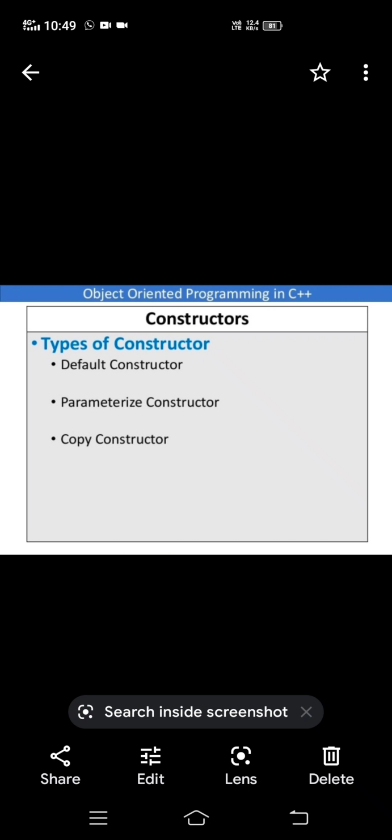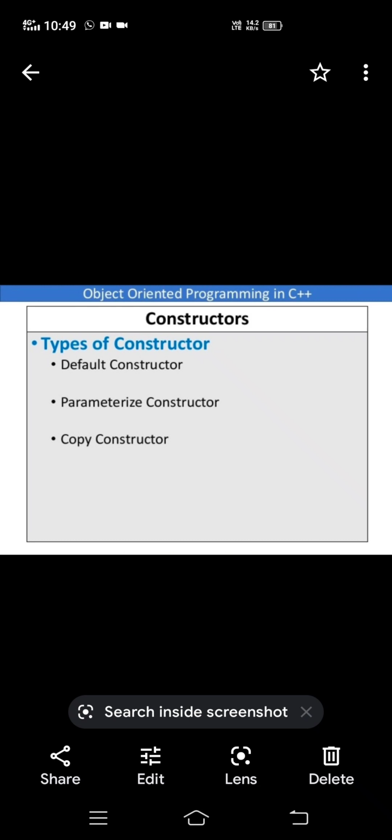In C++, how many types of constructors? Three types of constructors are there: default constructor, parameterized constructor, copy constructor. Any type of constructor has the same name as the class name.